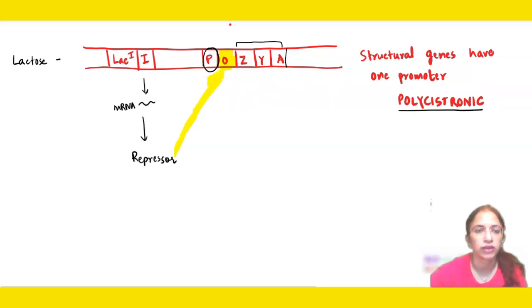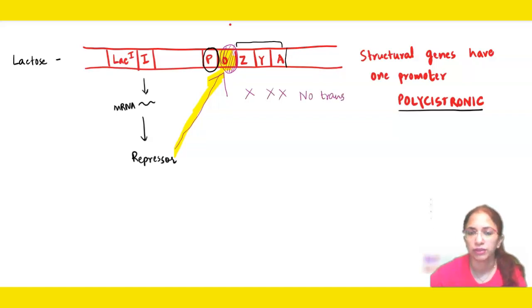When the repressor binds to the operator, it will block the site. As a result, RNA polymerase will not bind, or if it binds, it will not move. So ultimately, there will be no transcription.